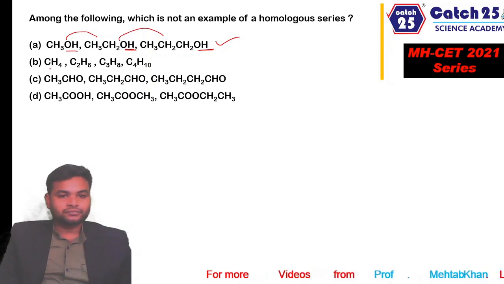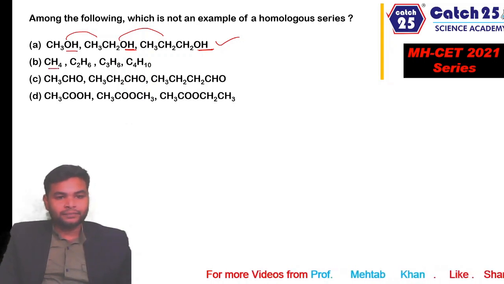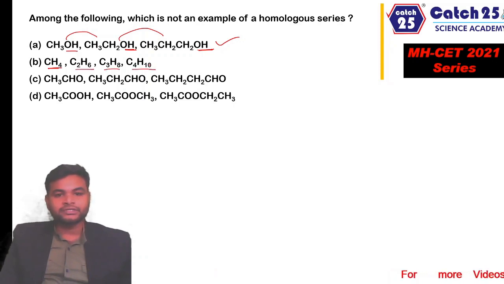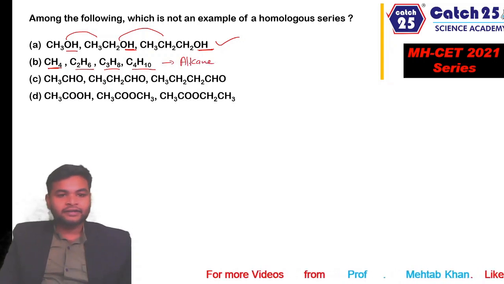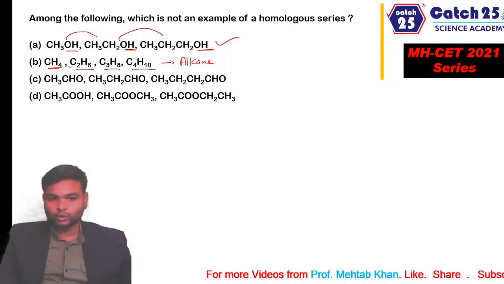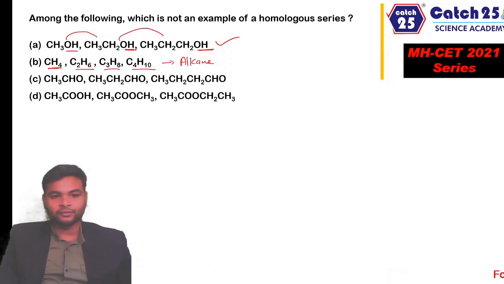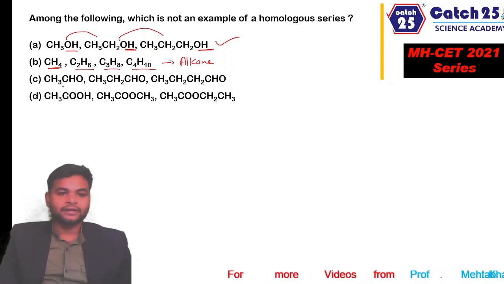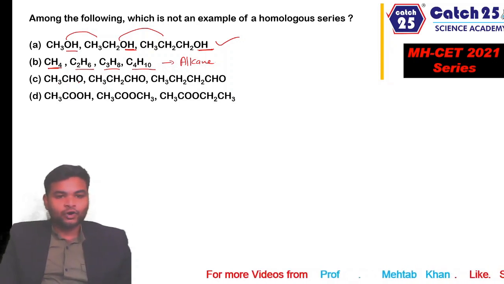Next option is B, which is methane, ethane, propane and butane. All these molecules belong to the family of alkanes and hence these are homologues of each other. They differ in their molecular formula by CH2 unit. They differ in their molecular weight by 14 units, right? Let's move to the next option.